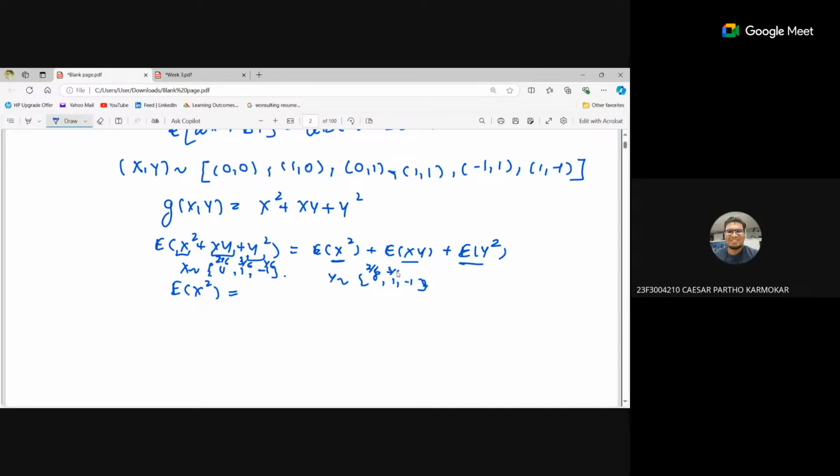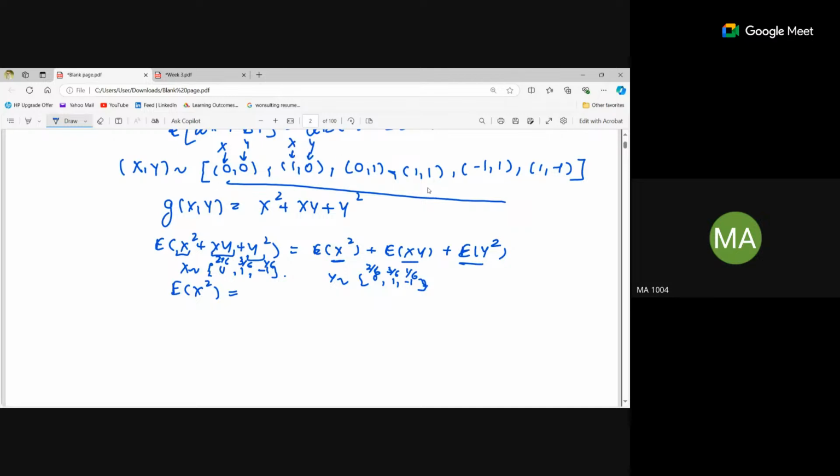Ma'am, how are you calculating this? 2 by 6, 3 by 6. Okay, fine. See, this is the data. So this is representing the first point is representing the x, and the second is representing the y. Similarly for the other, this is representing the x and this is representing the y.